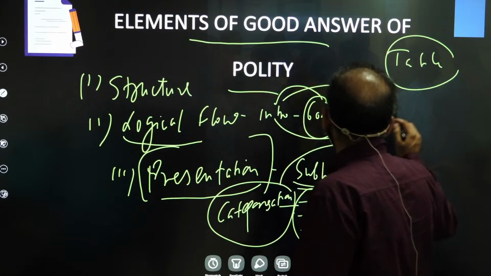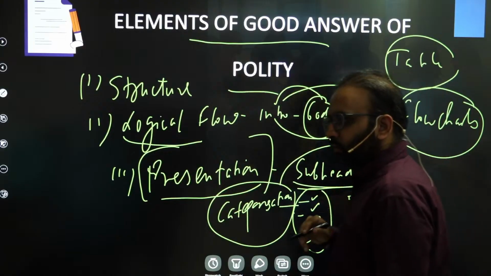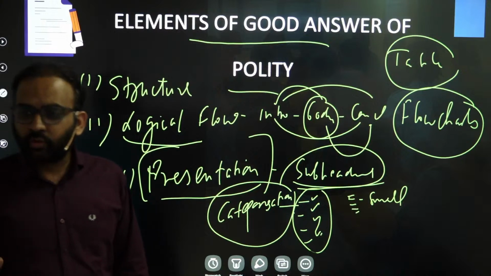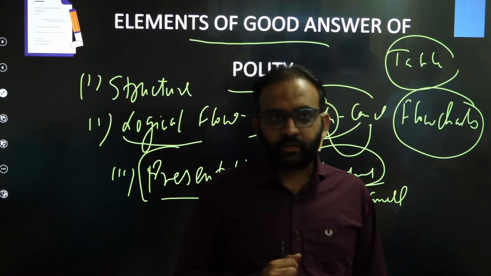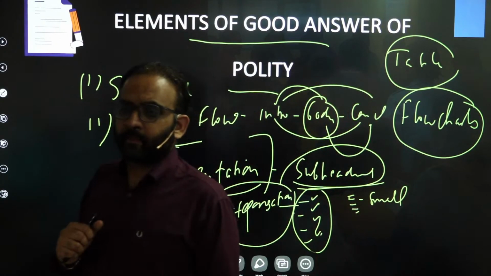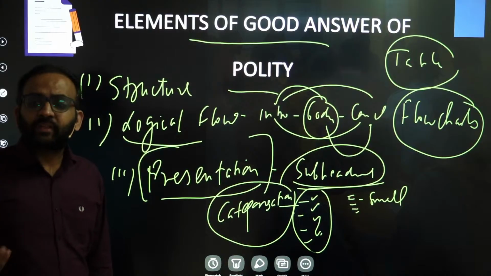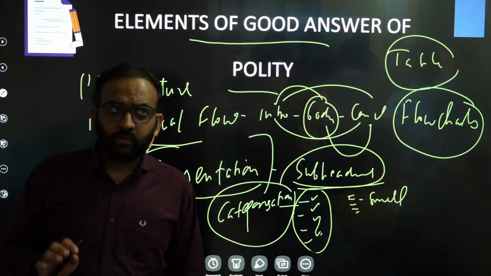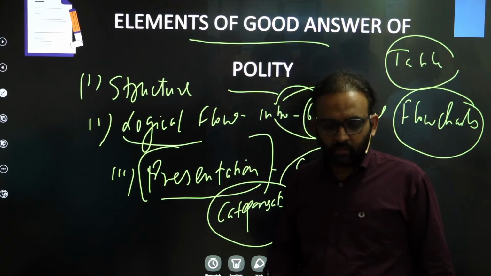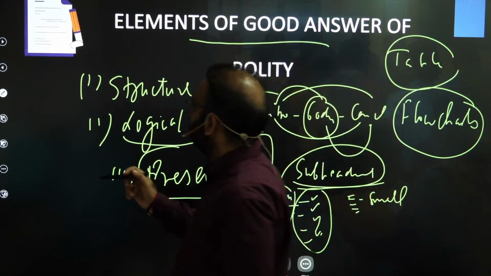Then another way of presenting is flowcharts. You know that categorization is possible when there are 8 to 10 or more points you need to write. If you need to write suppose 5-6 points only, then you can adopt flowcharts also, right, to present your answer. The flowchart could be made in a different manner.